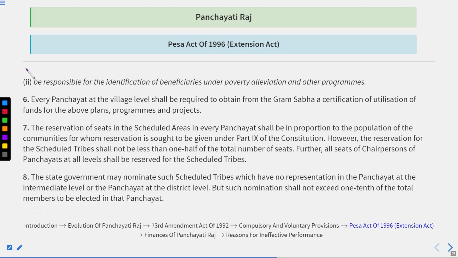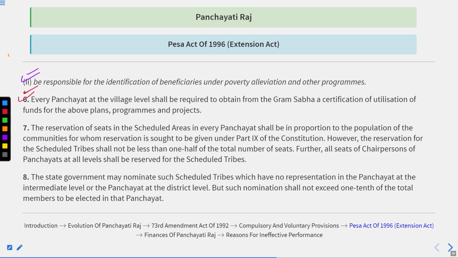Thereafter, the Gram Sabha shall be responsible for the identification of beneficiaries under the poverty alleviation and other programs. Okay. So what does it mean?